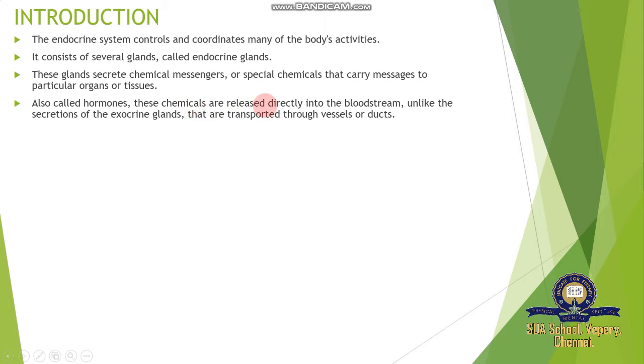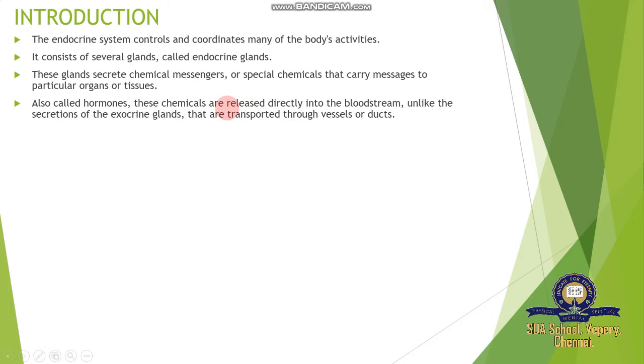These chemicals are released directly into the bloodstream, unlike the secretions of the exocrine glands that are transported through vessels or ducts. Okay, blood vessels or ducts bring this secretion and carry it further by blood, because blood carries hormone, food, water, oxygen, everything. This is one of the substances secreted by endocrine glands.